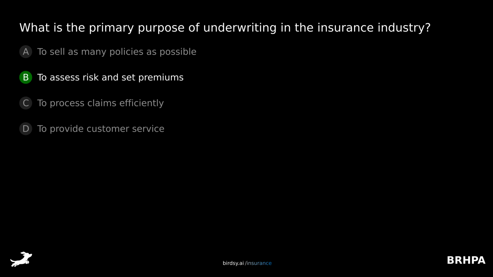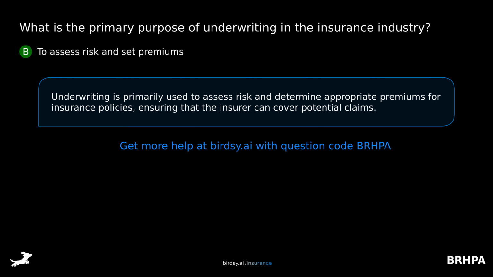The answer is B, to assess risk and set premiums. Underwriting is primarily used to assess risk and determine appropriate premiums for insurance policies, ensuring that the insurer can cover potential claims.